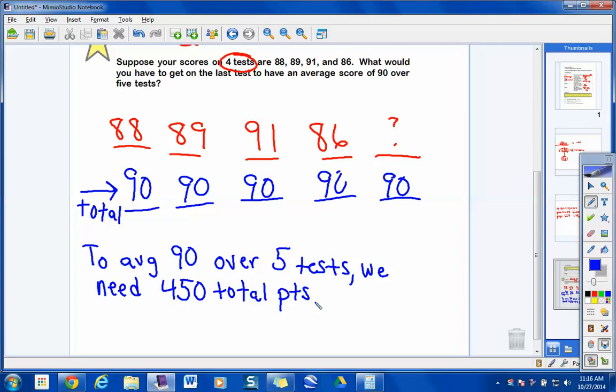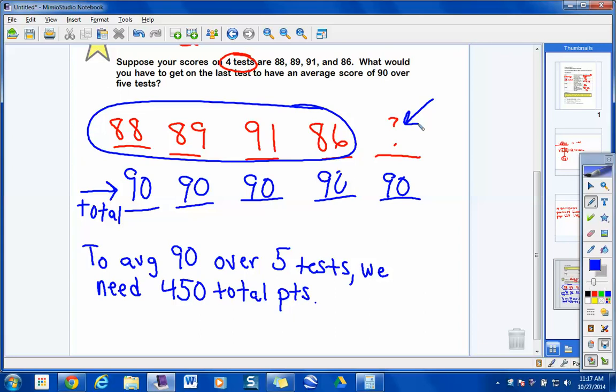Well, how many tests have we taken, gang, up here in red? 4. Here's the deal, guys. I'm trying to figure out what this score right here has to be so that these 5 scores afterwards total up to what value? 450. Can I total these first 4 scores up right here? Okay, so in red, go ahead and total those first 4 scores for me.